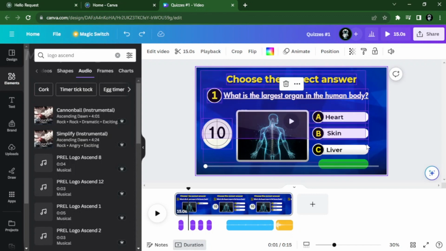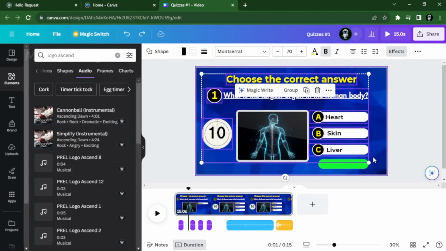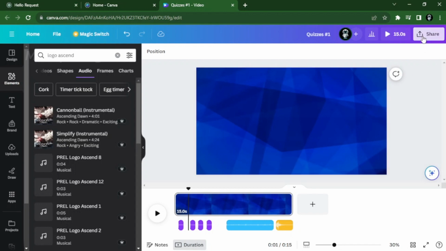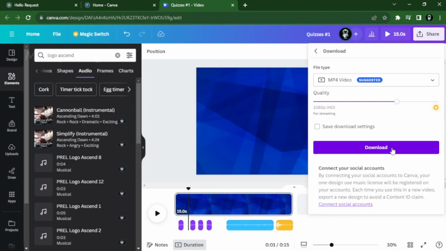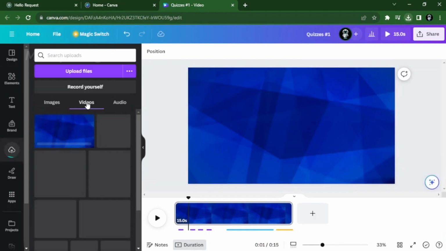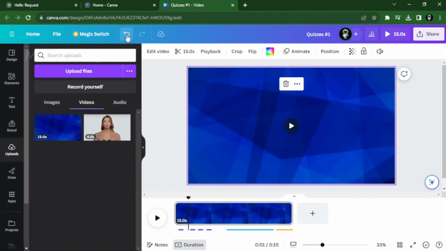Select all elements except for the background, then click Delete. Don't worry, as we are going to add them back easily. After that, click on Share, then download as MP4. After downloading the background with the audio, upload it back on Canva, and click on the Undo button on the top to bring the elements back.